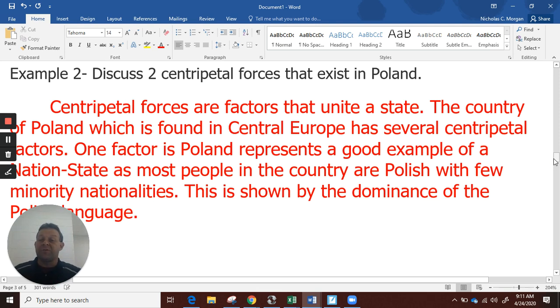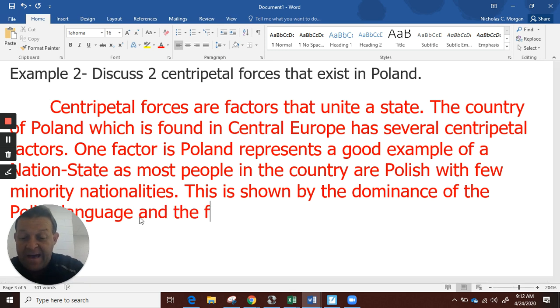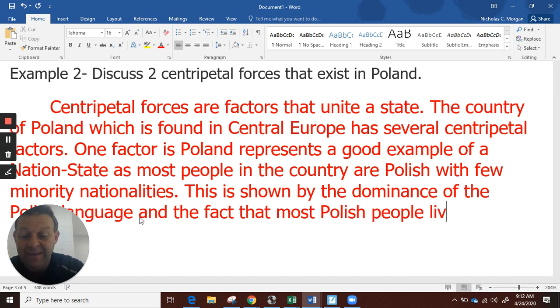Notice I'm still on the first factor. It represents a good example of the nation state as most people in the country are Polish with few minority nationalities. This is shown by the dominance of the Polish language and the fact that most Polish people live inside Poland.